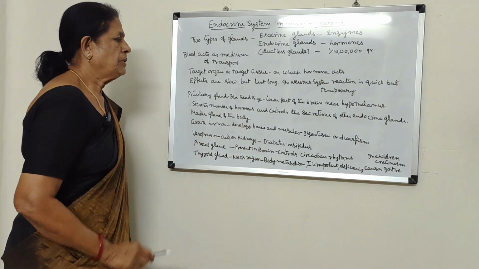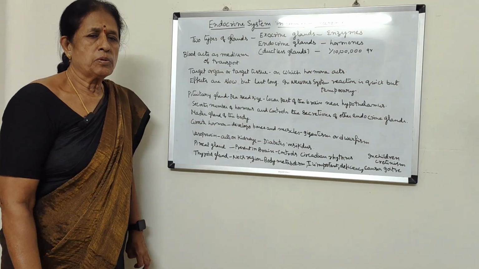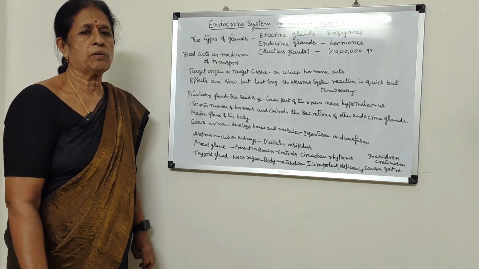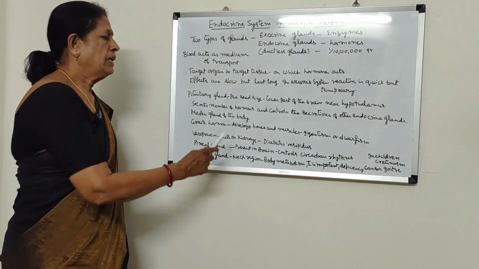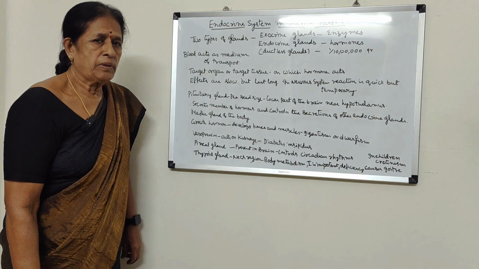This pituitary gland secretes a number of hormones, and it also controls the secretions of other endocrine glands. That is why it is called the master gland of the body.